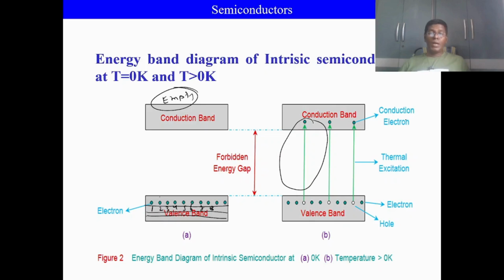Whenever electrons reach the conduction band, they are called conduction electrons, and holes remain in the valence level. Whenever electrons reach the conduction band, conductivity increases.